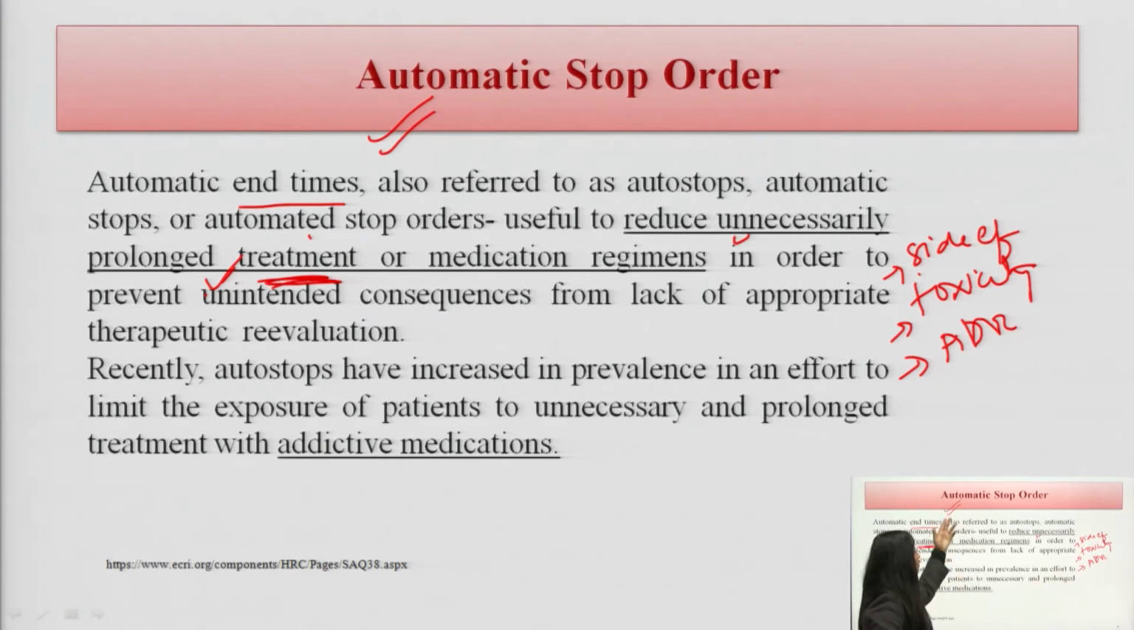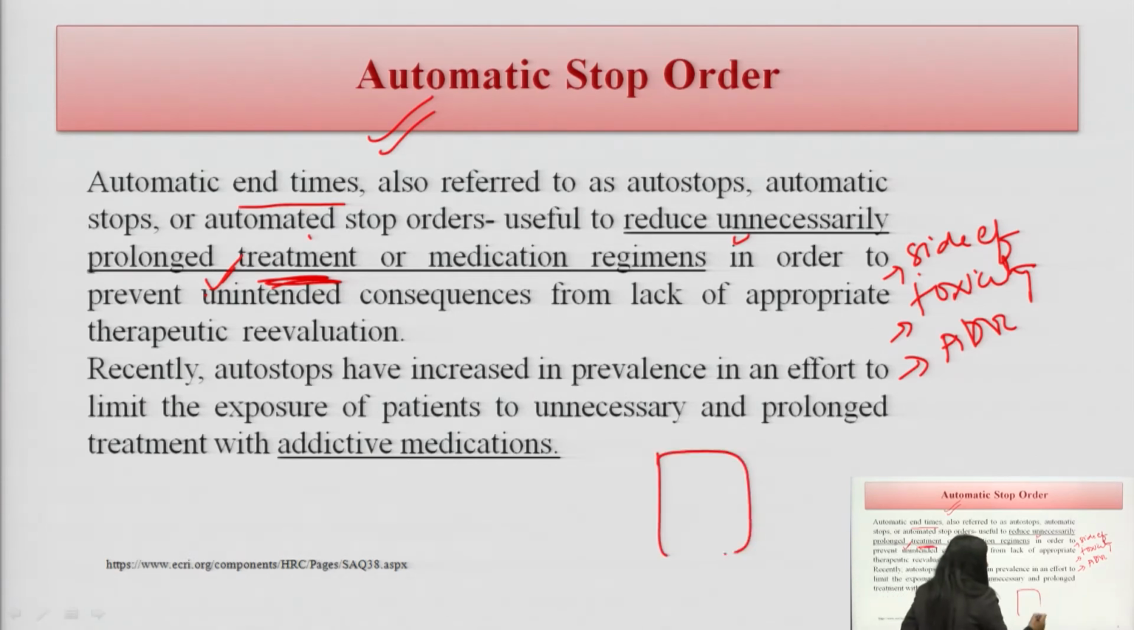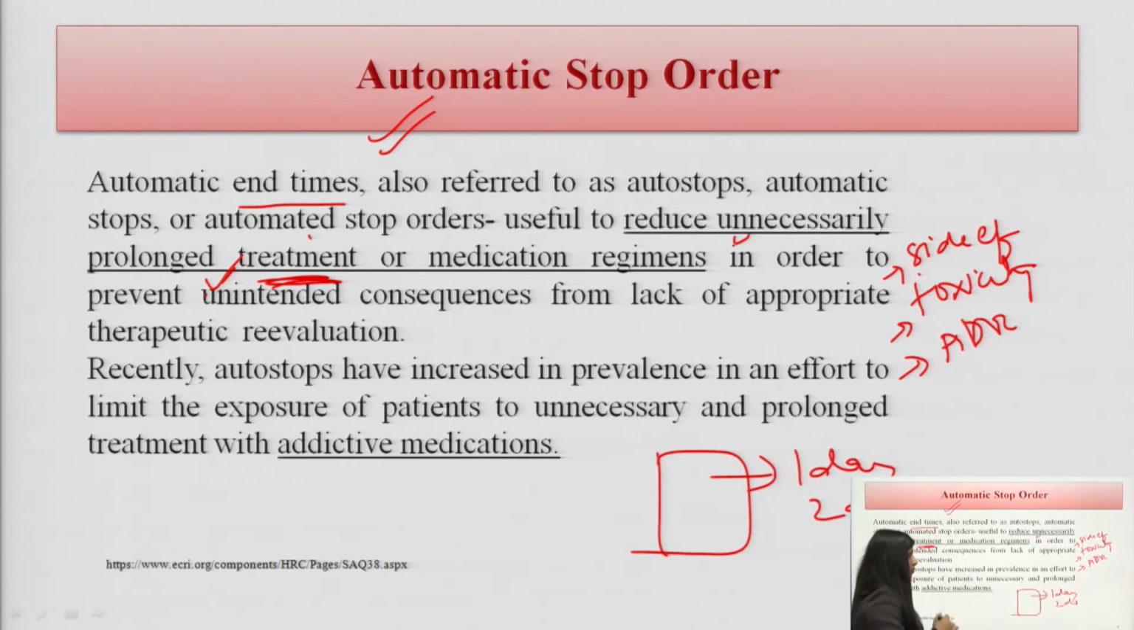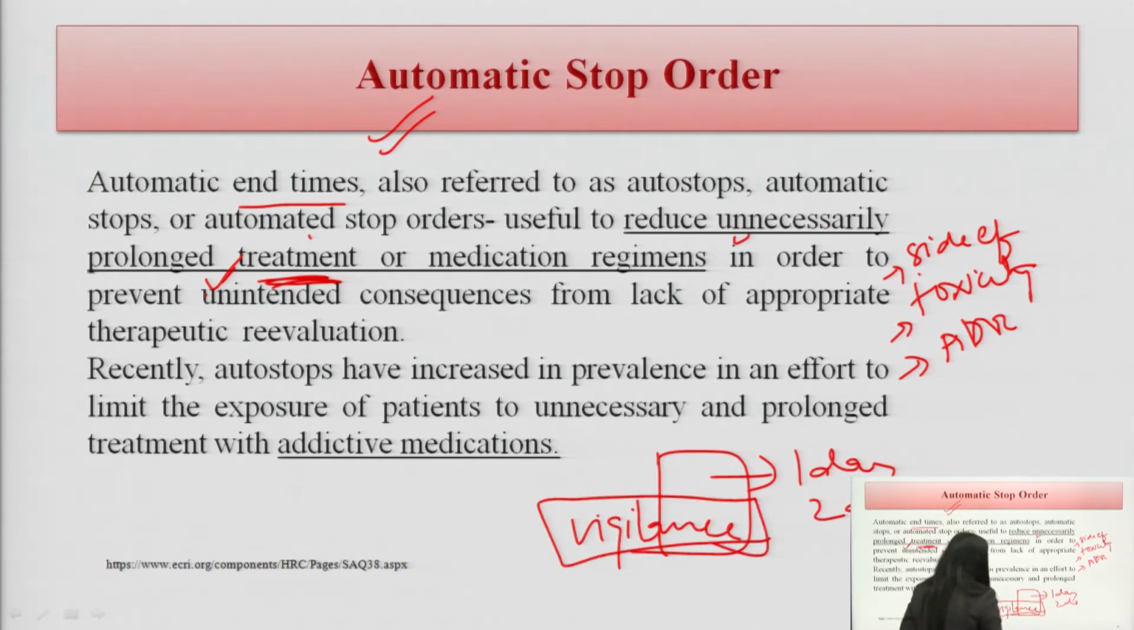So, what we will do, we will prescribe an automatic stop order, meaning the prescription is only for either 1 day or 2 days and is written on a daily basis. The doctor will write it on a daily basis. What we want to gain here is to address a lack of vigilance. Yes, there is a lack of vigilance. So, it is better to write it on a daily basis as a new order.